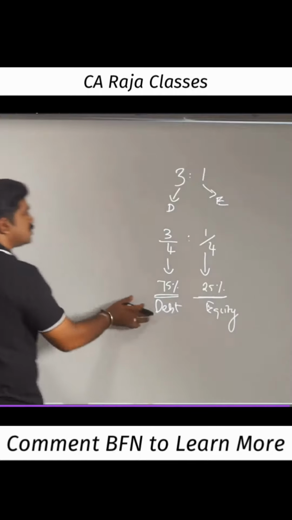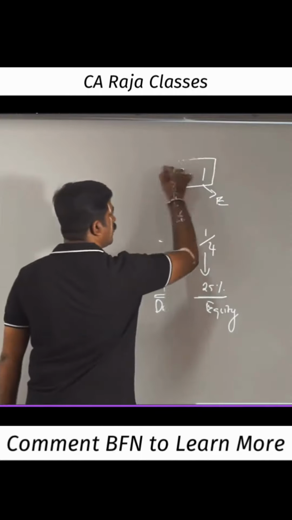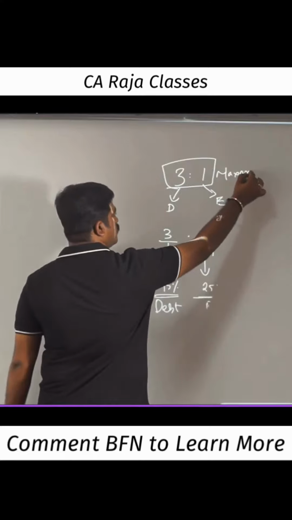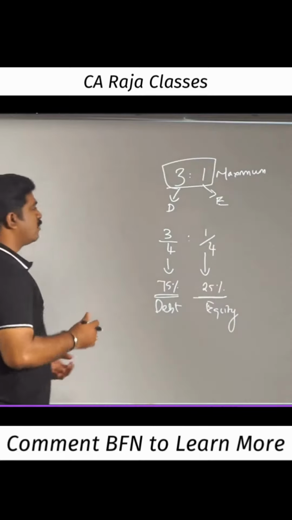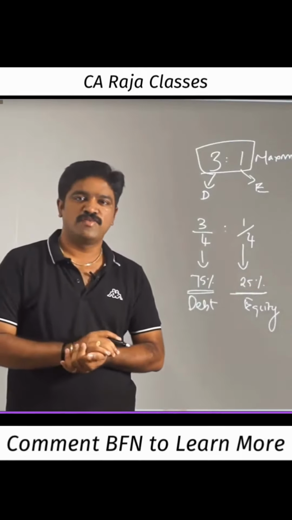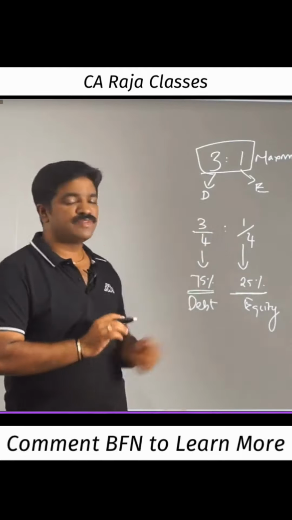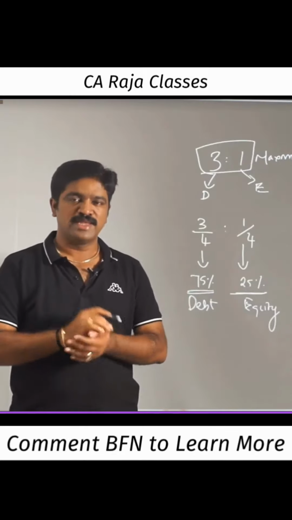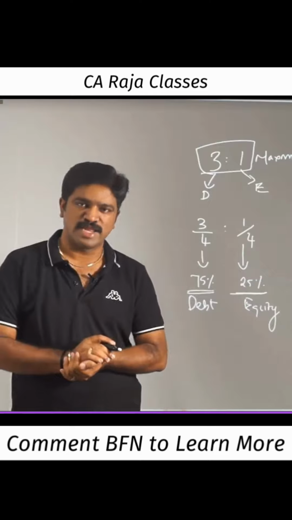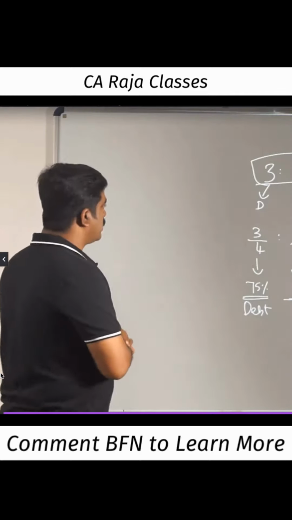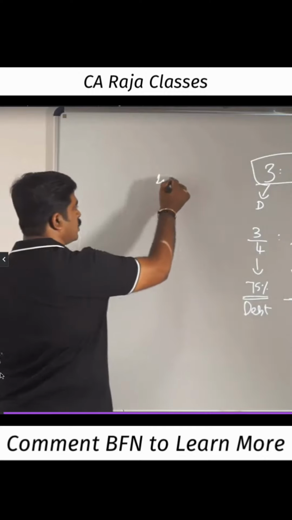So if a ratio is going up to 3:1, it is fine, but it is the maximum. It is the maximum which the industry considers. Many of the financial institutions will have their threshold ratio for debt equity as 3:1. If they come across a customer with a ratio greater than 3:1, they will tag those customers as financially risky customers. Okay, so instead of 3:1, let's say the ratio is 4:1. Then what is the implication?